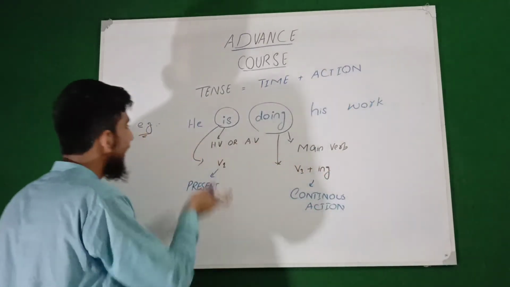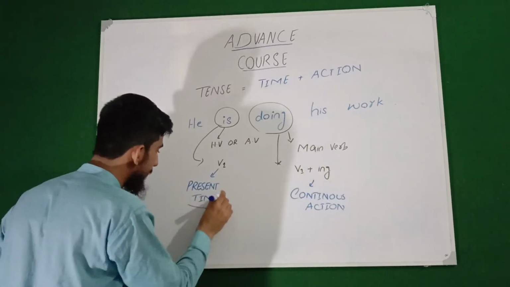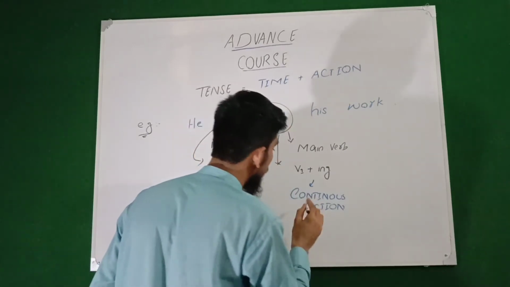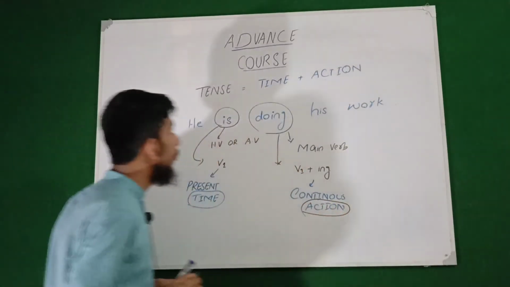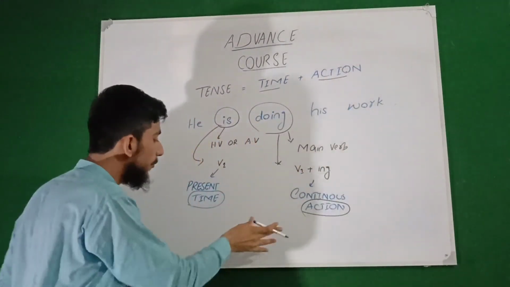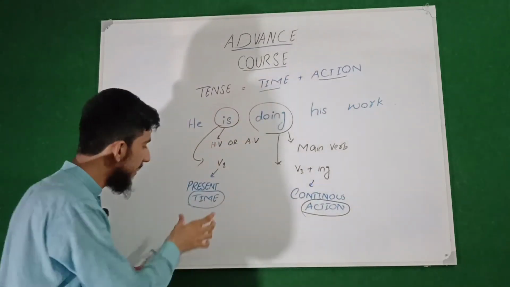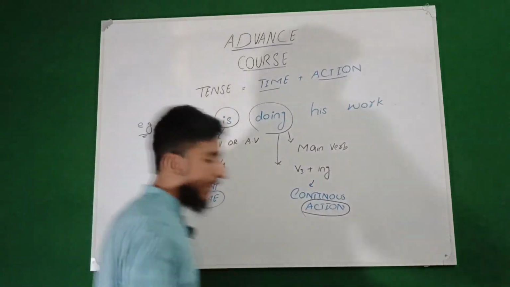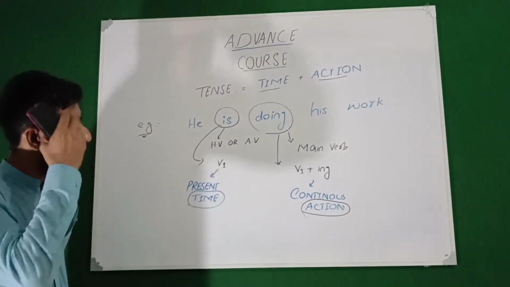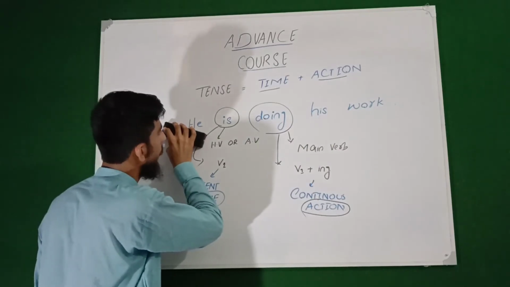So now what we have learned is that is, which is basically the helping verb or auxiliary verb, shows us time, while the verb first form do plus ing basically shows us action. So as I mentioned, tense is basically equal to time plus action. Now what we conclude from this example is that tense is shown by the verb. Time is also basically shown by the verb. Note this example in your notebook or take a screenshot from here.